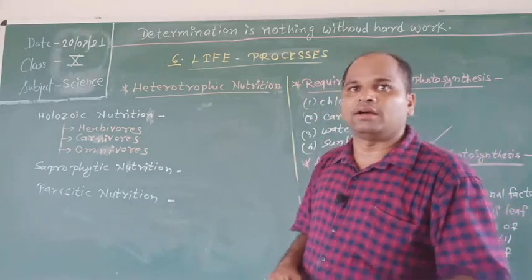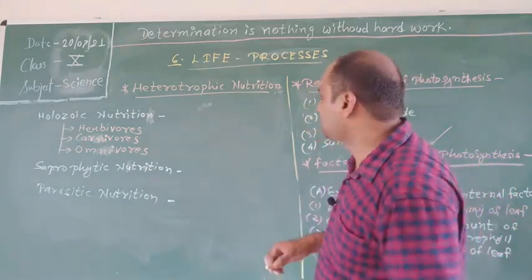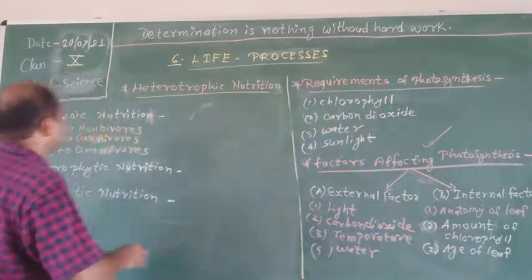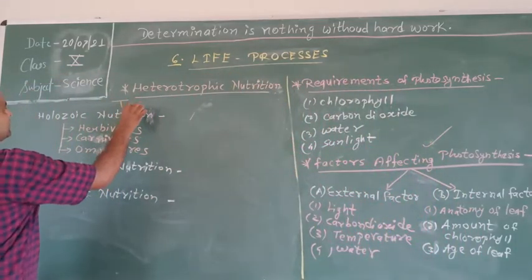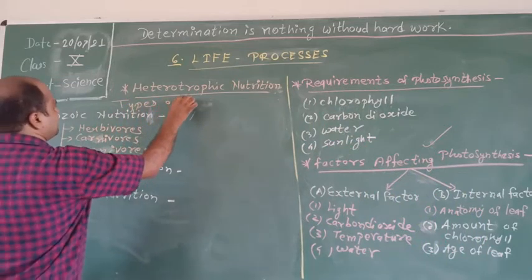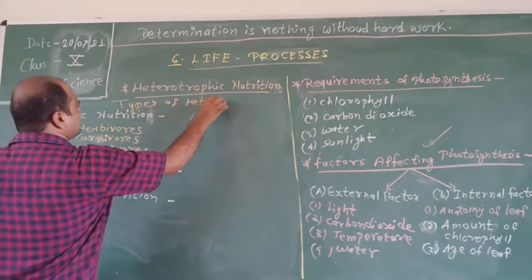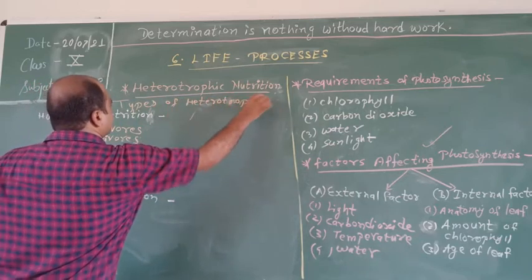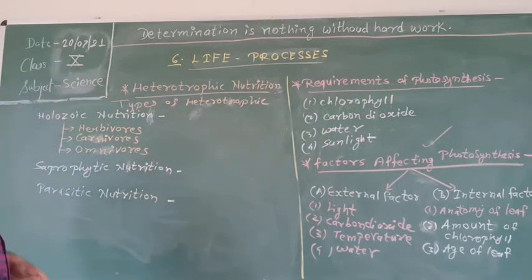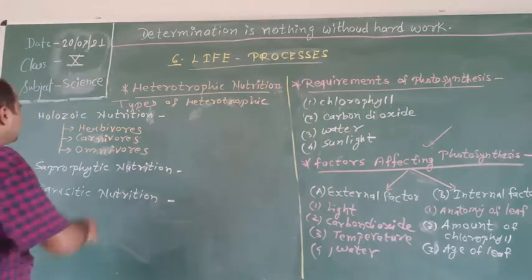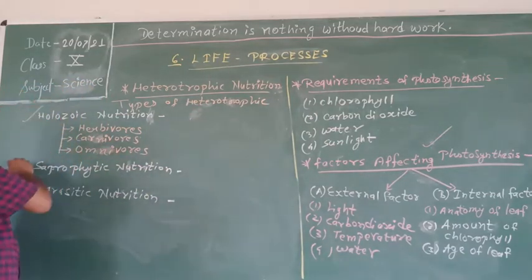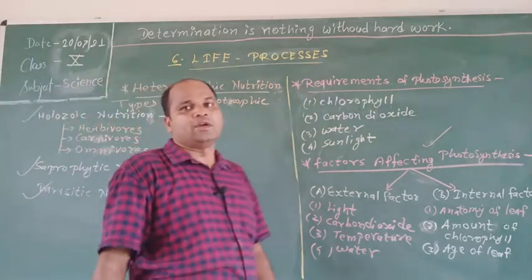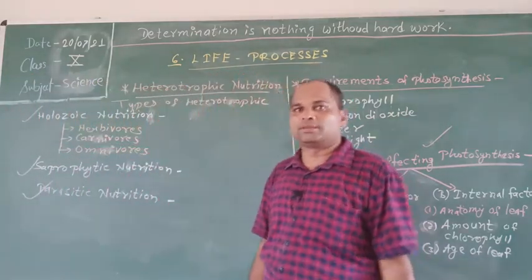So students, there are many types of heterotrophic nutrition. First is holozoic nutrition, second is saprophytic nutrition, and third is parasitic nutrition. So I will explain one by one.